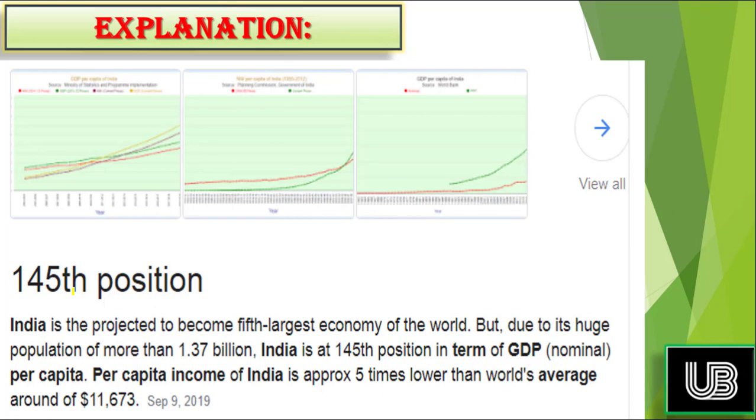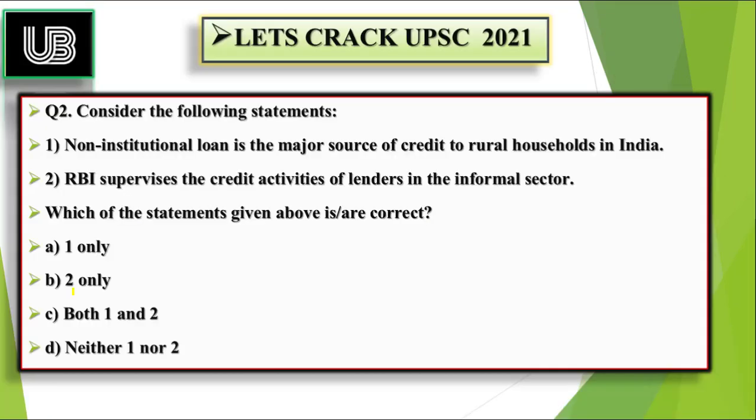So moving toward the next question. Next question says, non-institutional loan is the major source of credit to rural household in India. RBI supervises the credit activities of lender in informal sector. You have to tell which statement is right, and the options are one only, second only, both are the right statement, neither one, neither two is the right statement.